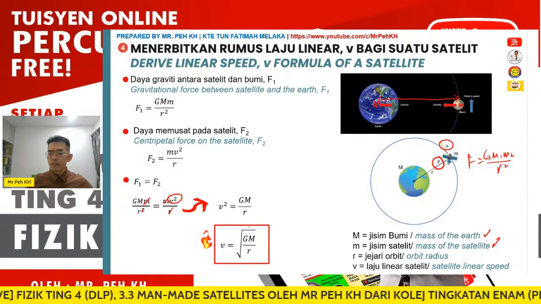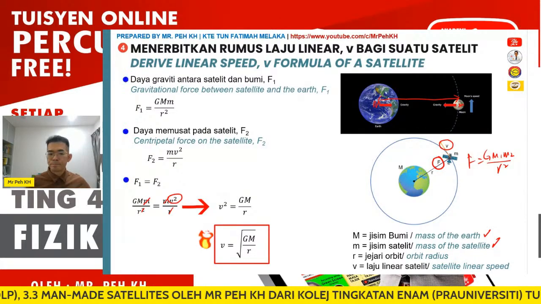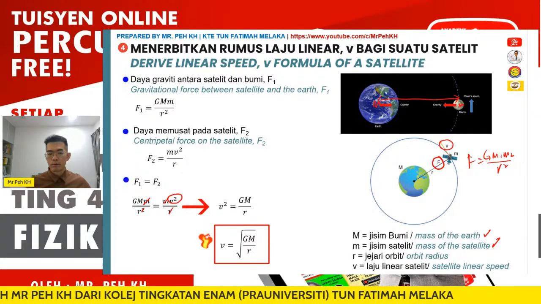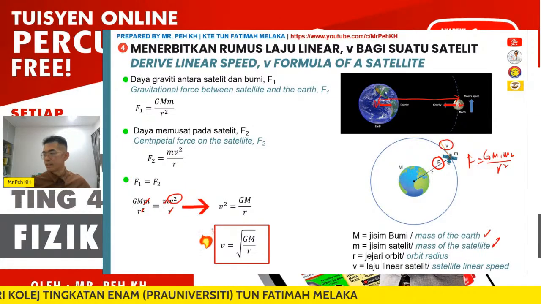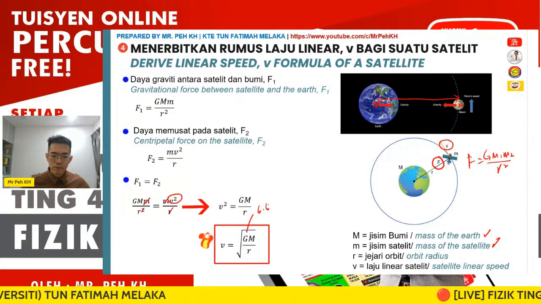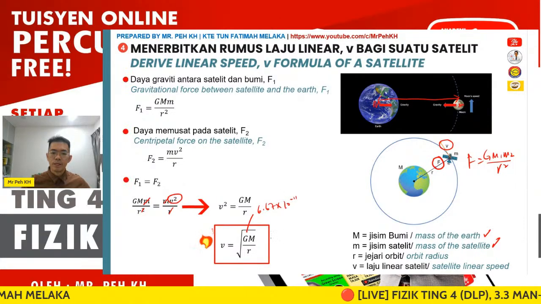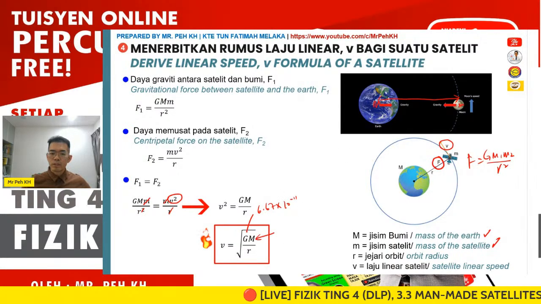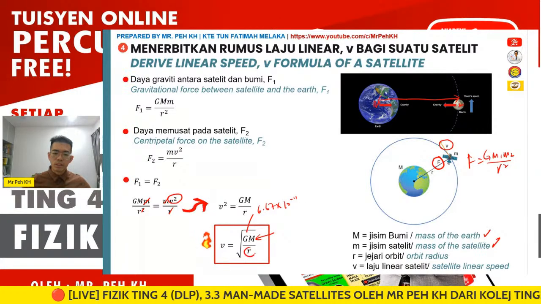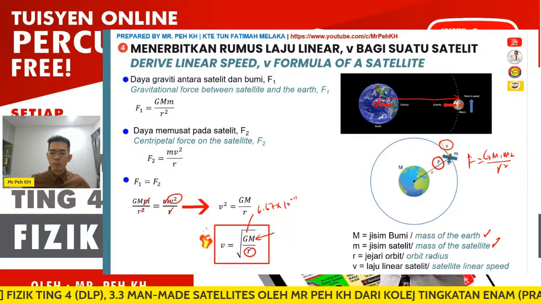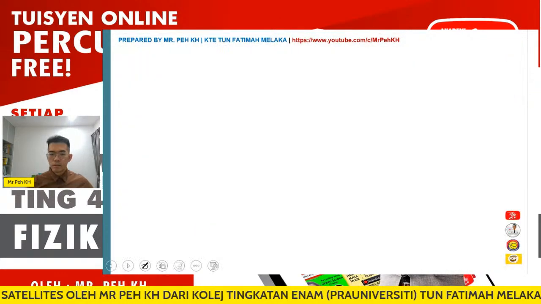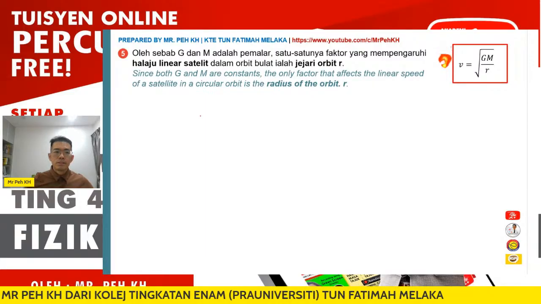From here you can see that the linear speed depends on G, M, and also r. But G is a constant with a fixed value, 6.67 times 10 to the power of negative 11. And the capital M is the mass of the Earth, which is also fixed. So only r, the orbit radius, affects the linear speed. So here is the discussion.